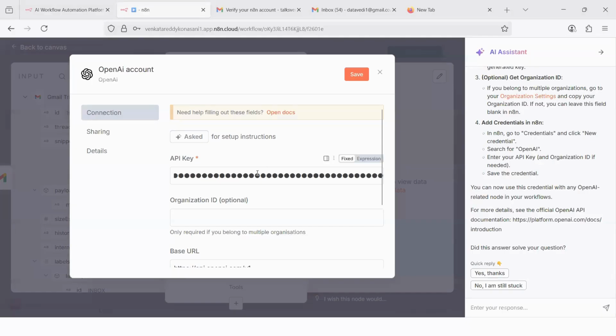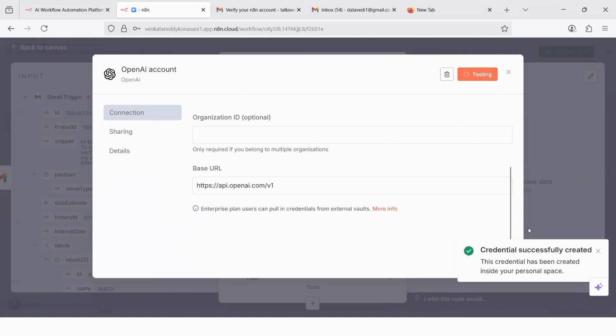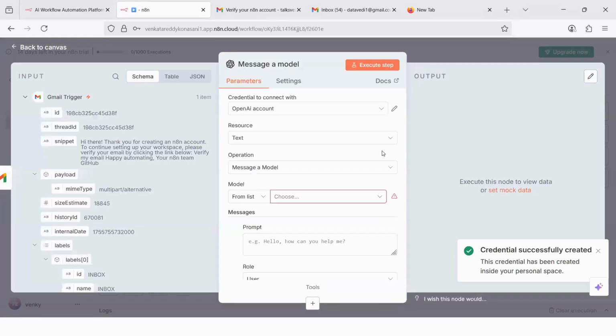So let me get the API key. I have got my OpenAI API key. I have pasted it here. That is mandatory. And then organization ID is not required. I'll just close this AI assistant. I'll go ahead and keep that base URL as it is. That's not a requirement. Then just say save. Credentials successfully created. A green tick always makes us happy. Let's go back. So the OpenAI account is what I have done.